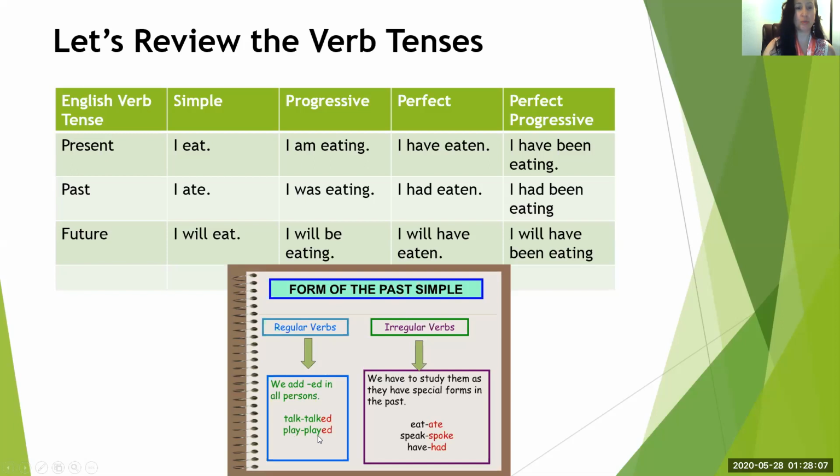Play changes to played. In the irregular verbs, we have to study them as they have special forms in the past. Okay, so eat turns into ate, speak turns into spoke, have turns into had. Okay, so you have to study these.